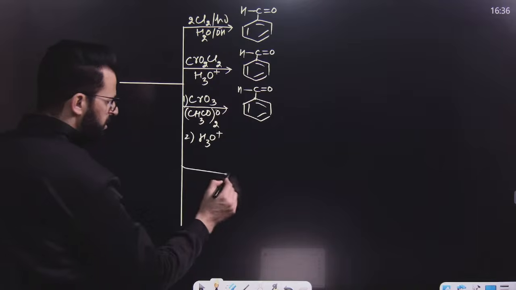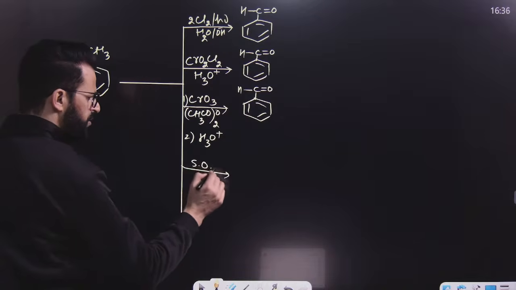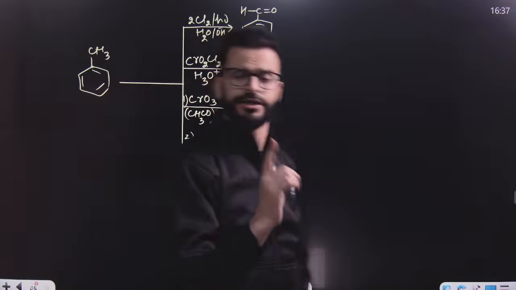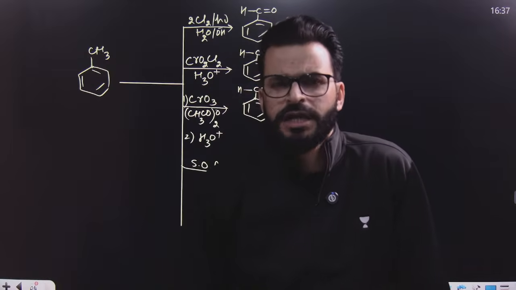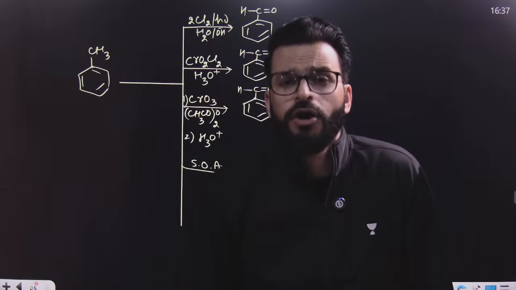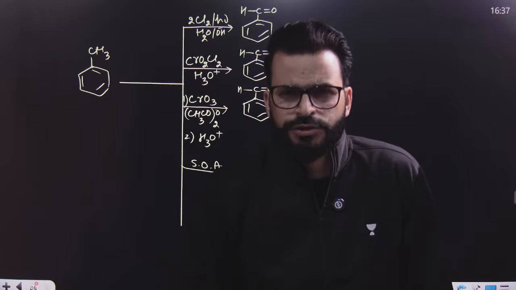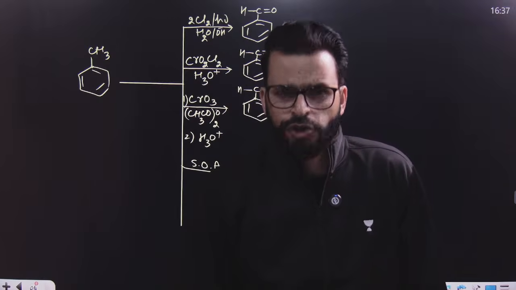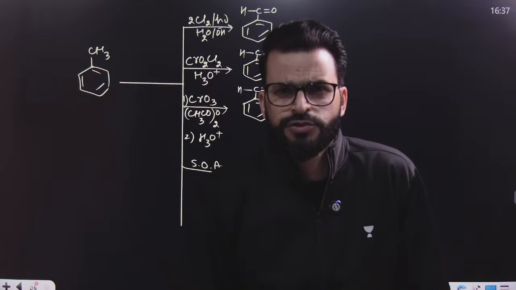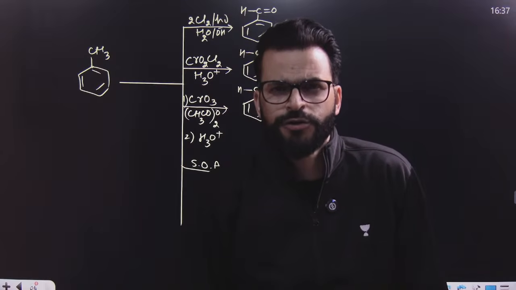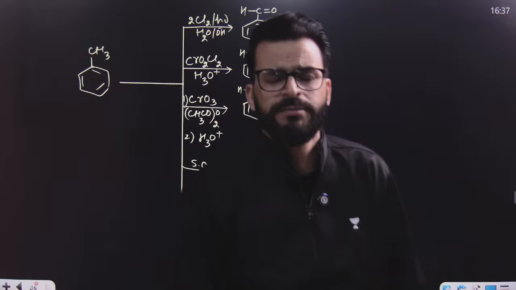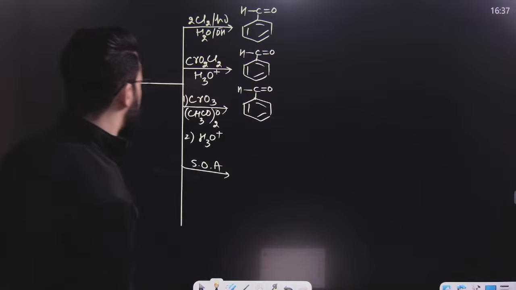But if this is treated with strong oxidizing agents, I have already told you that strong oxidizing agents are KMnO4 in neutral, alkaline or acidic medium, K2Cr2O7 in acidic medium, or we can simply say HNO3. We can say Jones reagent, that means CrO3 plus H2SO4. We can say chromic acid, that means H2CrO4, that means CrO3 plus H2O. These are the strong oxidizing agents.